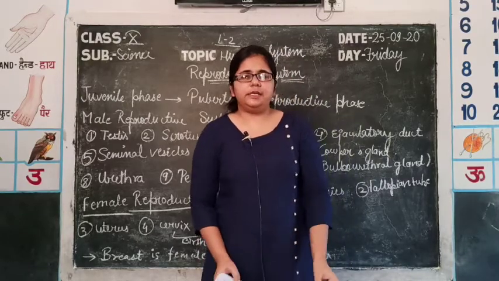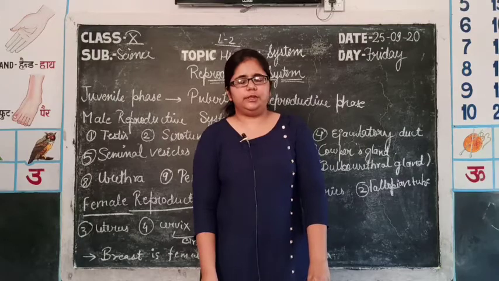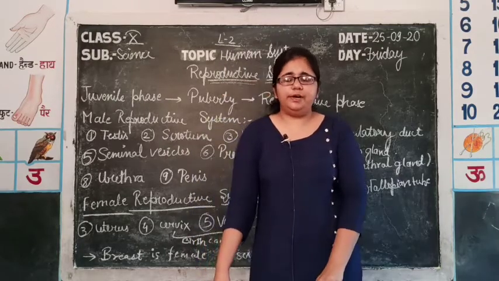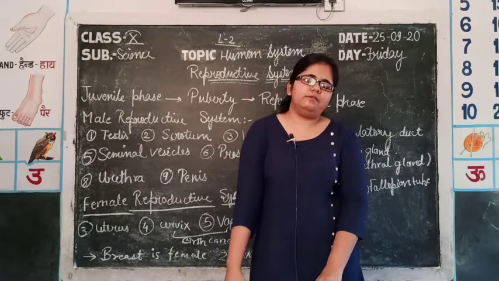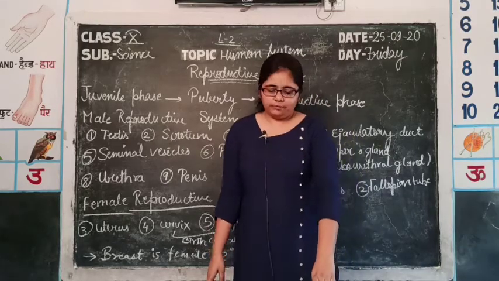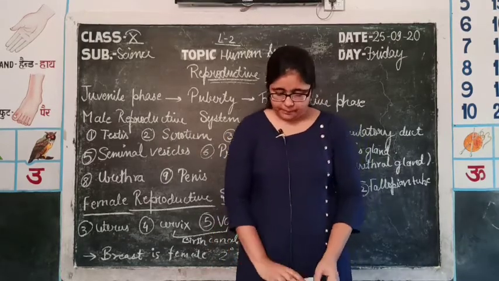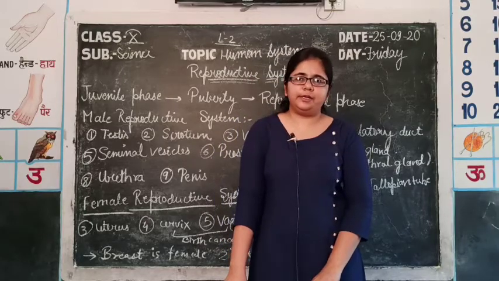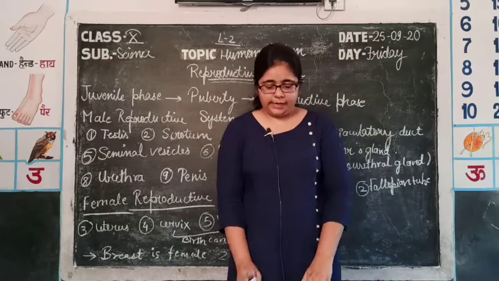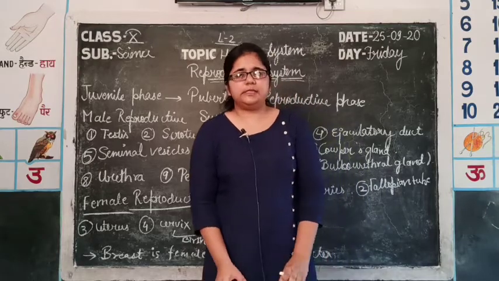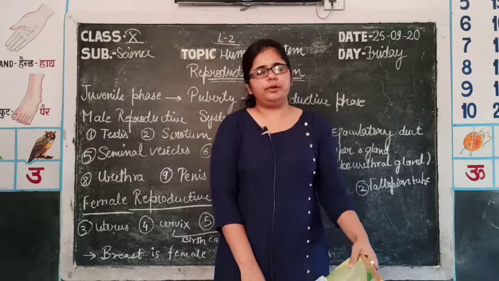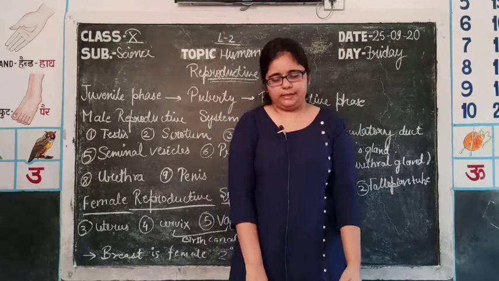Then we studied the mechanism of urine formation. The first one was filtration, the second one was reabsorption and the third one was secretion. Then we studied about the various organs: urinary bladder, ureter, urethra and kidney. Then we discussed the disorders related to the excretory system, that is glomerulonephritis, renal calculi, etc.